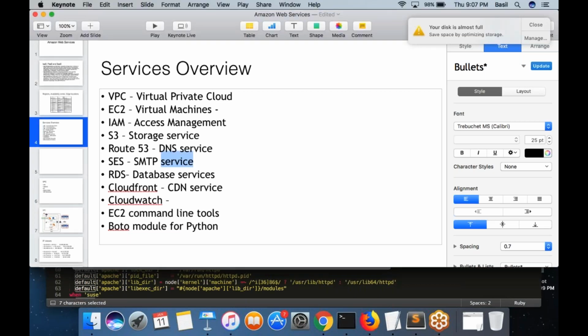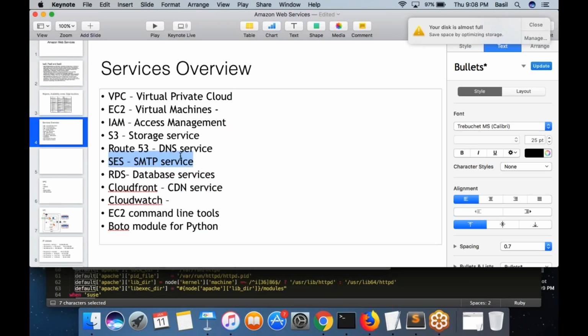So these are the services we had covered so far: VPC, EC2, IAM, S3, Route 53. Actually, these are the most important services that we covered within AWS. These are the services that you are definitely going to work with. When you work with AWS infrastructure, you are going to work with these services a lot. There are other services also, which are not as popular as these, but are still used by many companies, most of the companies that use AWS.